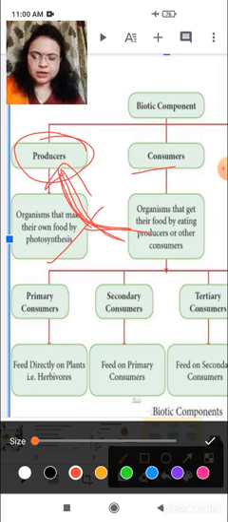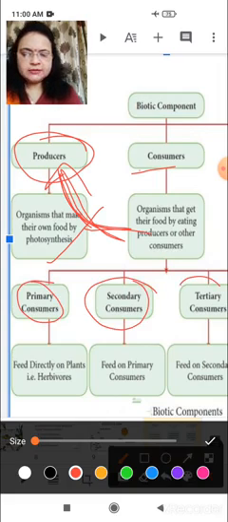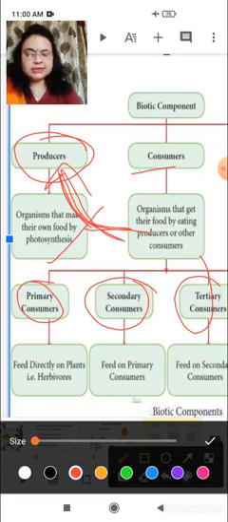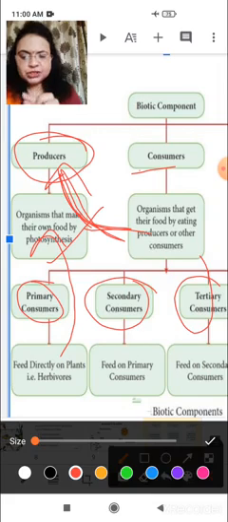Consumers are those organisms which get their food by eating producers, meaning they are dependent on them. Consumers are of three types: primary, secondary, and tertiary. What are the primary consumers? The primary consumers are those which directly feed on producers, or directly depend on plants.